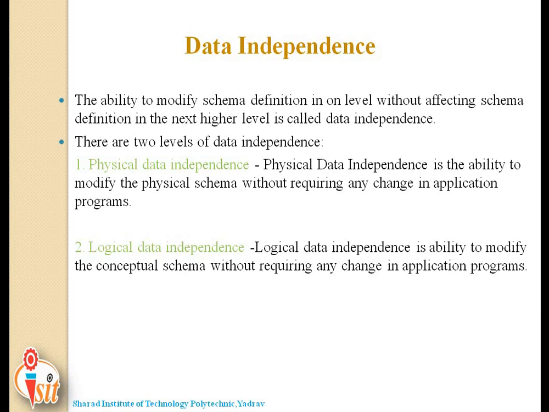That is, using a new storage device like a hard drive or magnetic tape, modifying the file organization techniques in the database, switching to different data structures, changing the access method, modifying indexes, changes to compression techniques or hashing algorithms, change of location of the database from say C drive to D drive. Due to physical independence, any of the changes will not affect the conceptual layer.